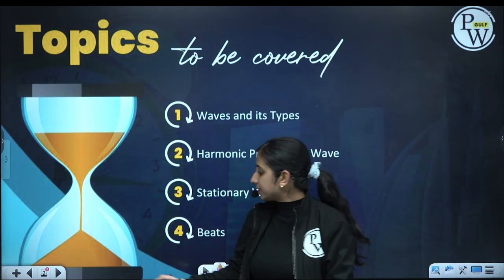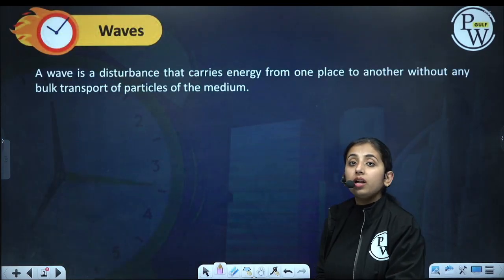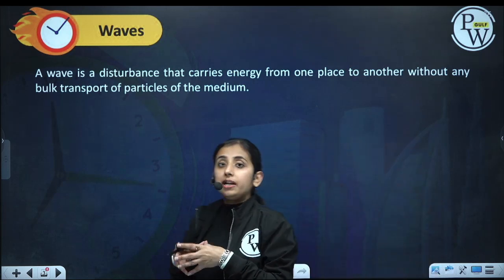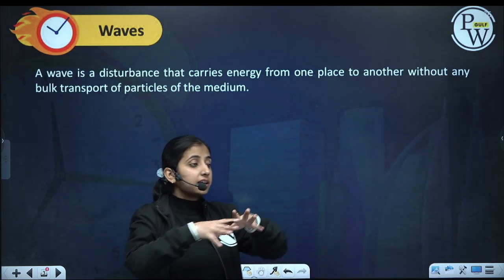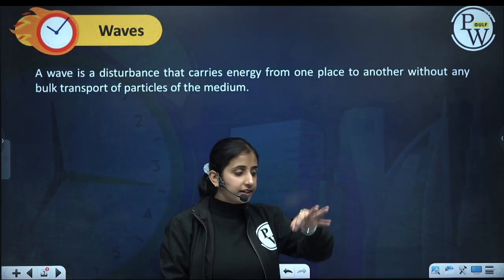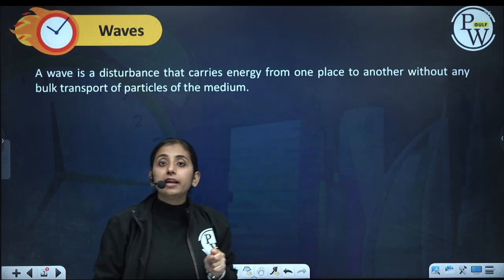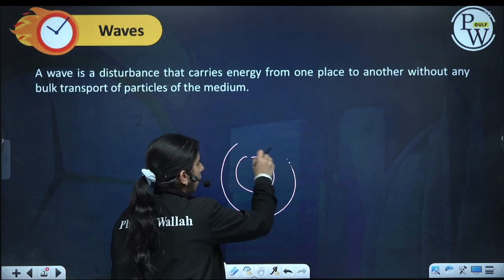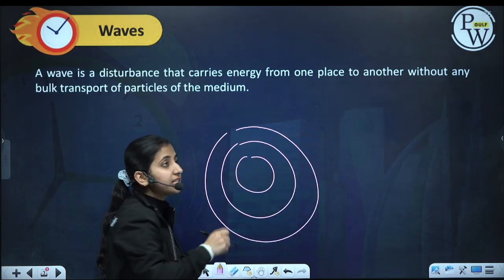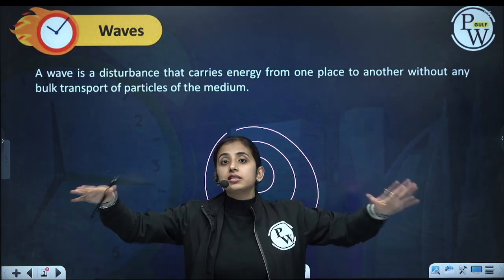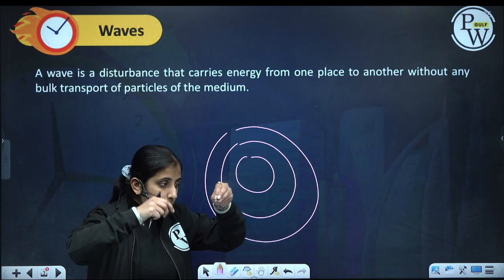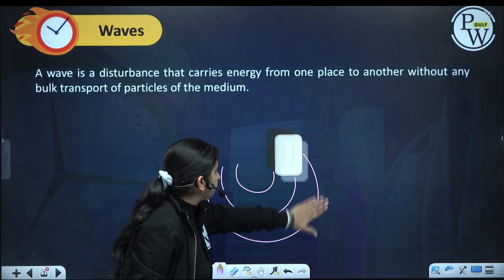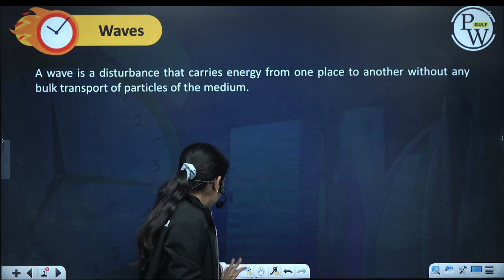Okay, so let's start with the very first topic, what are waves. See, basically, wave is a disturbance in a medium. We can understand it like this. If we have water surface at rest and we drop a pebble in it, what happens? Some circular disturbances are formed, and these disturbances travel from the point where they originate to the farther points of the water body. Yes, so wave is similar to that.